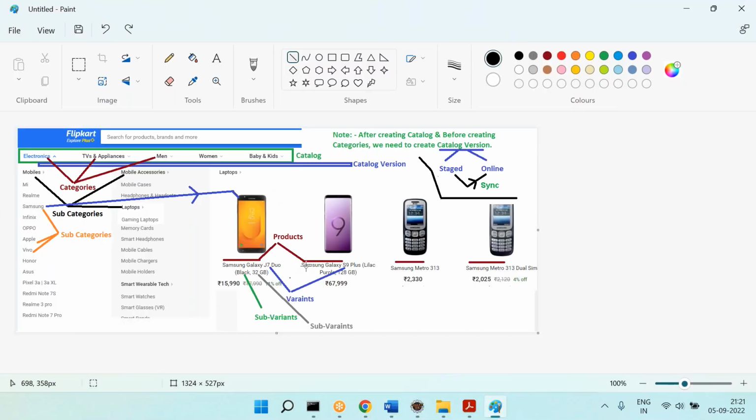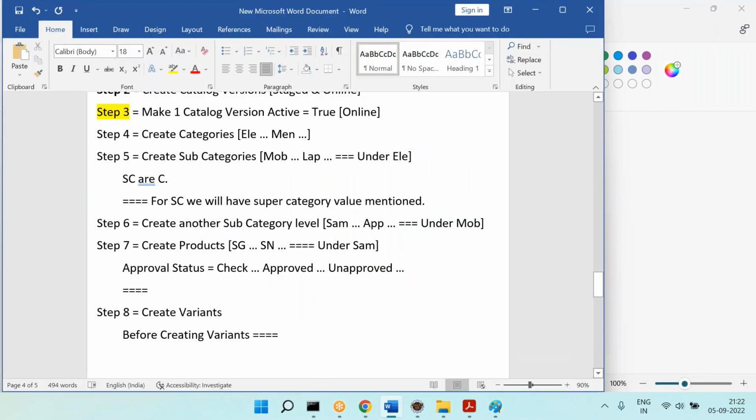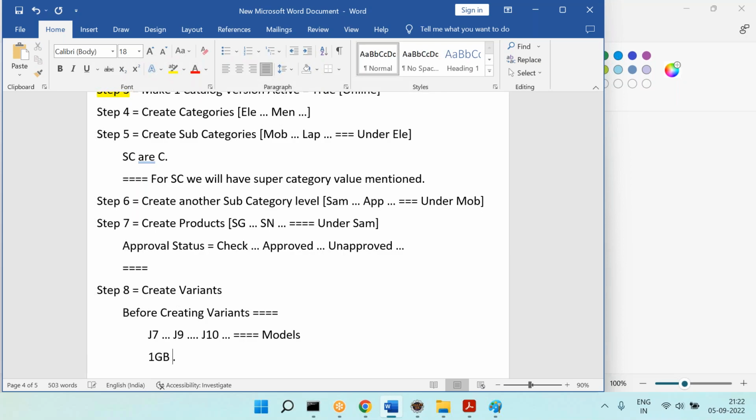So this is having J7, J9, J10 like that. Those are all called what? Let me give 3 examples here. Let's say we have Samsung J7, J9, J10. These are all called what within that product? Variants. Variants is fine. Variants is the technical term of commerce, but in general, models. Okay, models.